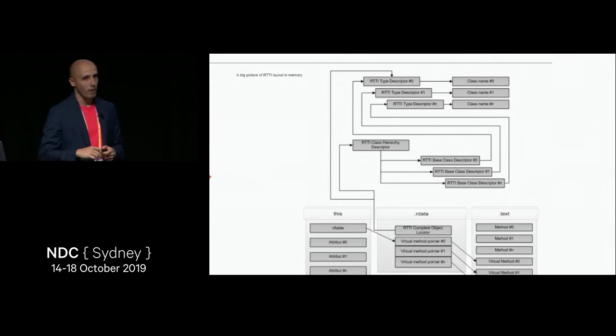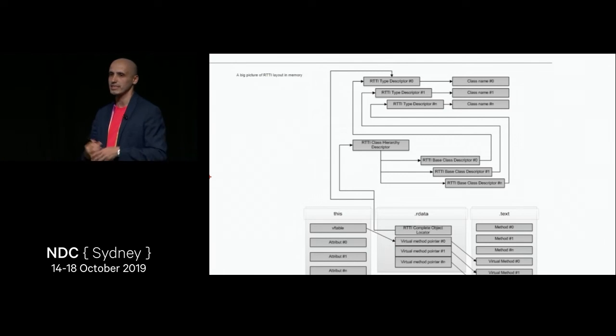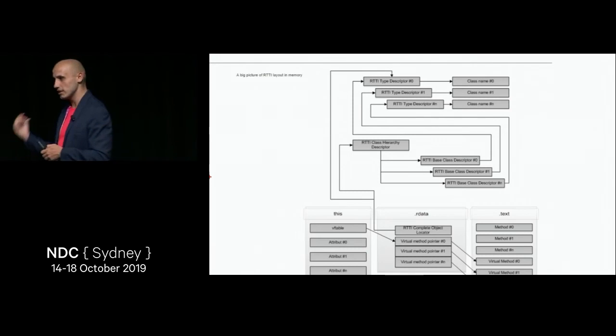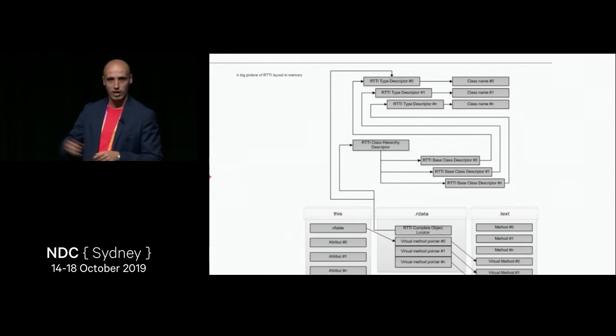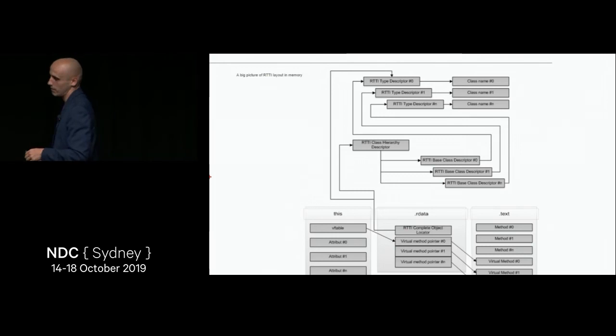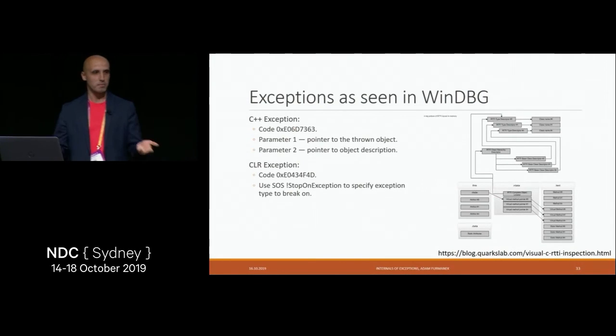It doesn't allow us to examine the objects completely, but at least it allows us to grab the type of the exception, for instance, in C++. So whenever you need to debug those low-level things, just keep in mind that this cheat sheet may be super useful for you, how to traverse this structure. You just need to go through 4 pointers, and then you get the exception type name, human readable. So this is how we can do it on the WinDbg level, super low level on machine code.